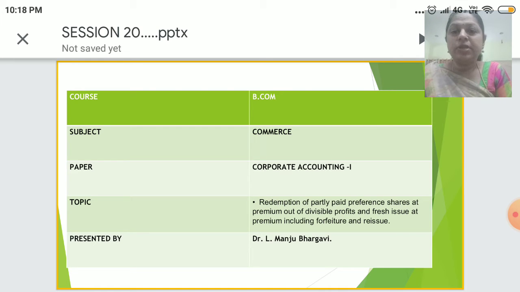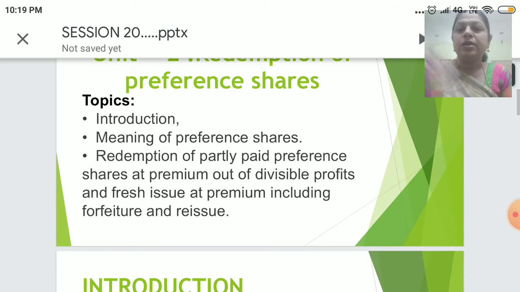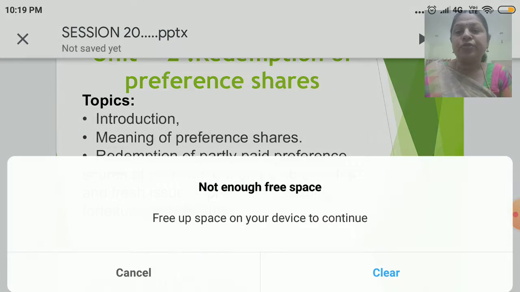Course BCom, Subject Commerce, Paper Corporate Accounting 1, Topic Redemption of Partly Paid Preference Shares at Premium out of Divisible Profits and Fresh Issue at Premium, including forfeited and reissues of shares. The topics I would be covering in this session would be introduction, meaning of preference shares, redemption of partly paid preference shares at premium out of divisible profits, and fresh issue at premium, including forfeited and reissue of shares.